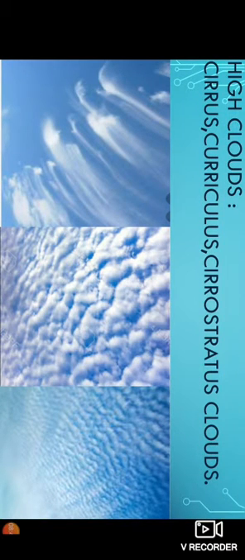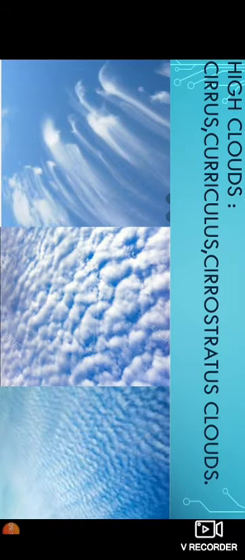So in the high clouds, cirrus, cirrocumulus and cirrostratus types of clouds are found. What is the difference in these clouds? We will see. Cirrus type of clouds are mainly wispy. Wispy means they are thin. Cirrocumulus clouds look like a group of small waves.